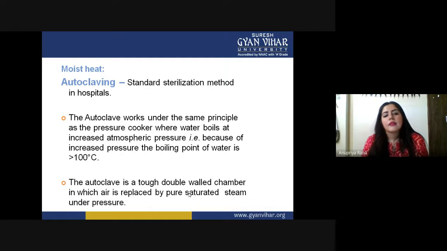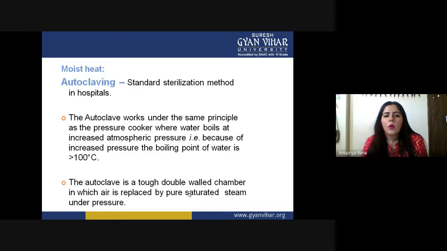Now, this is a process that I think you have used several times inside your lab. That is called autoclaving. Autoclaving is a standard sterilization method in a hospital, laboratory, or any kind of facility using microbial growth cultures or anything related to the microbiology stream. This is a necessary condition and has to be present there. It cannot be skipped inside microbial techniques.